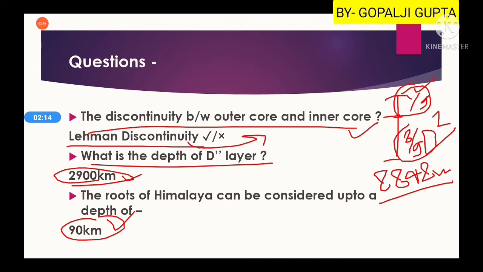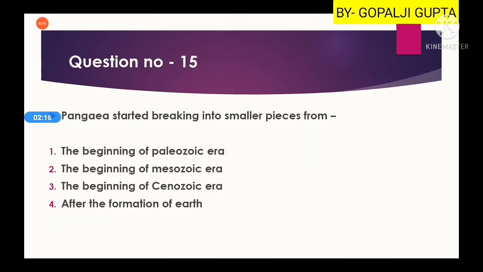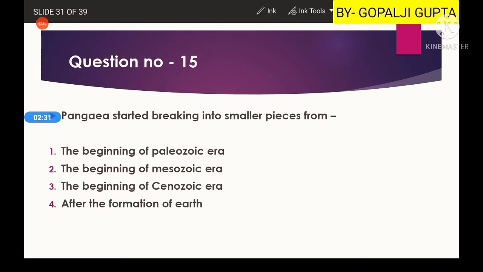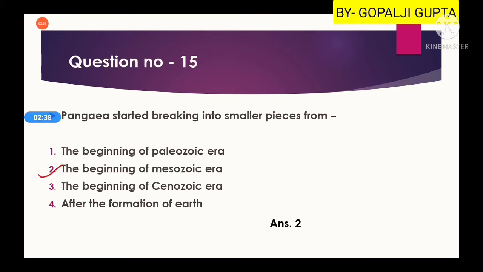Okay. So here is the next question from our topics. Pangea started breaking into smaller pieces from. As you know, all continents were joined together as a single large continent, which is known as Pangea. And this Pangea started breaking from the beginning of the Mesozoic era. So here the correct option will be our second answer.